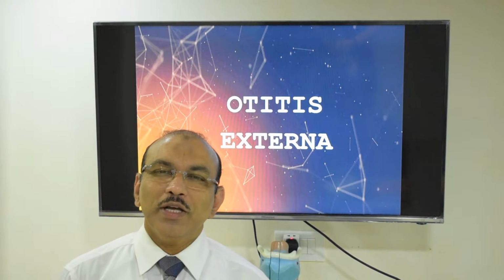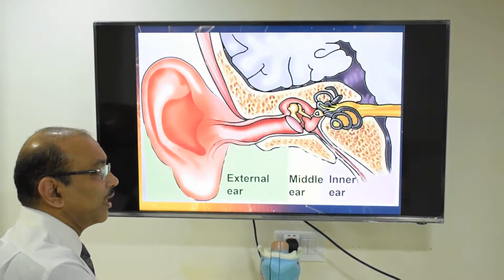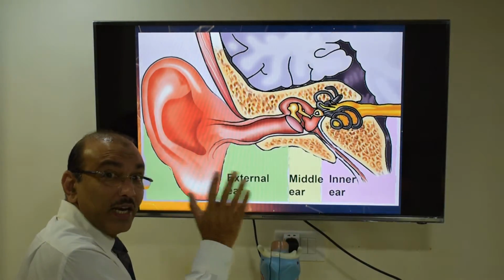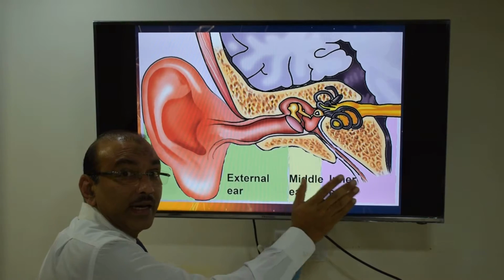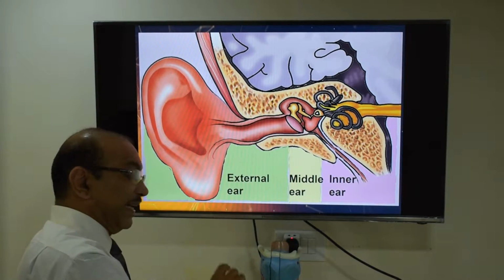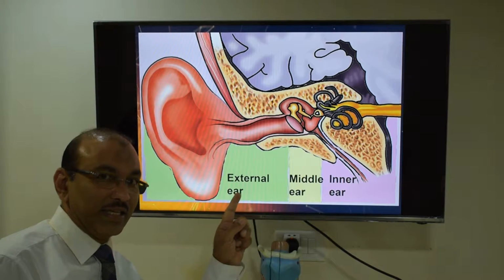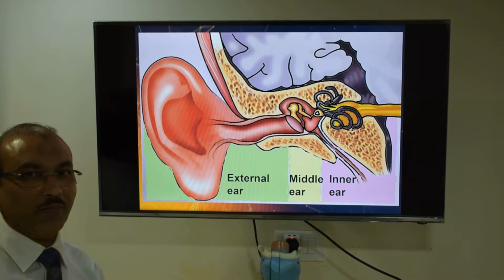We shall discuss a condition called otitis externa. Kindly see this picture first. The ear has been divided into external ear, middle ear and inner ear. The external ear is the only part which is skin lined. When there is infection of this skin, it is called otitis externa.